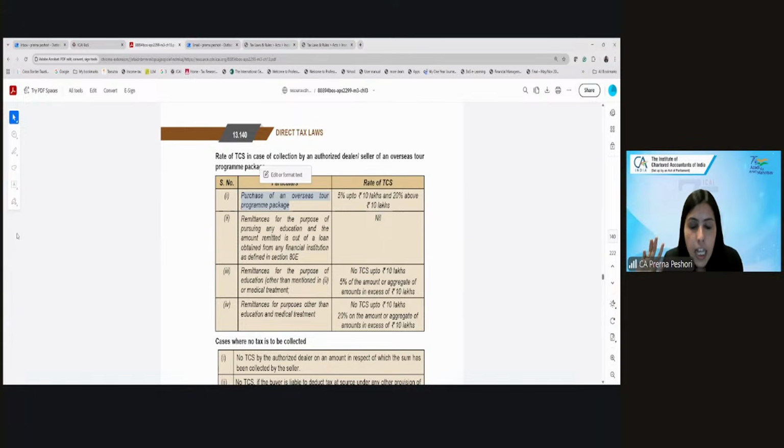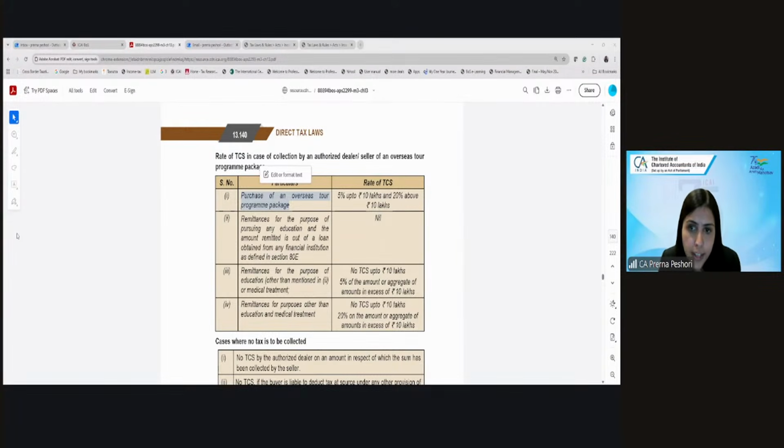Clear? If the remittance is made by an authorized dealer, the authorized dealer shall collect the sum which will depend on the purpose for remittance. So if the remittance is for the purposes of education and the amount which is remitted is based on the loan obtained from any financial institution.